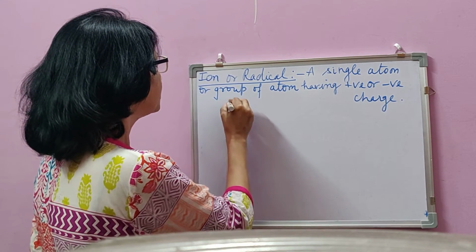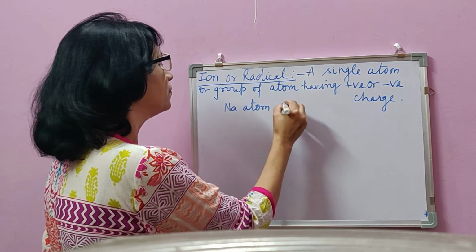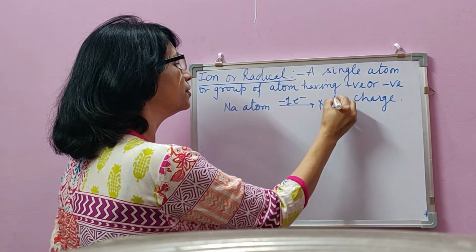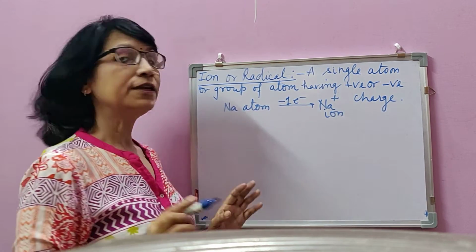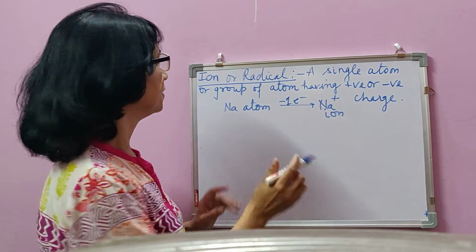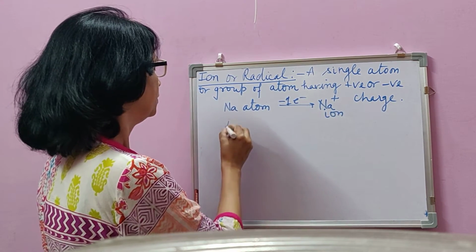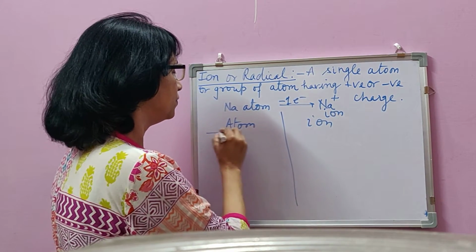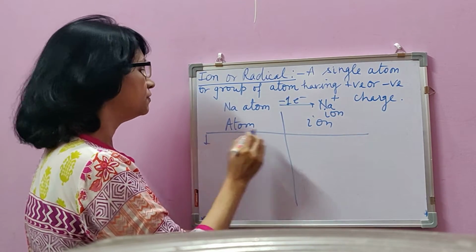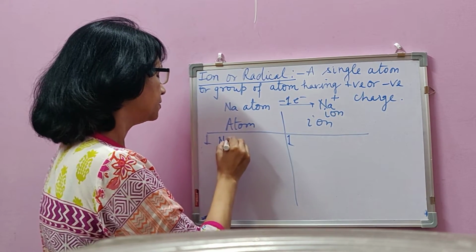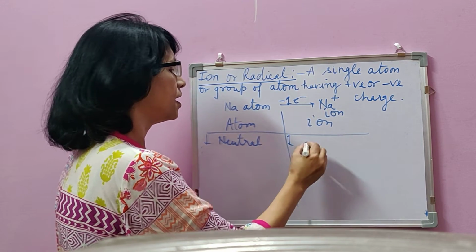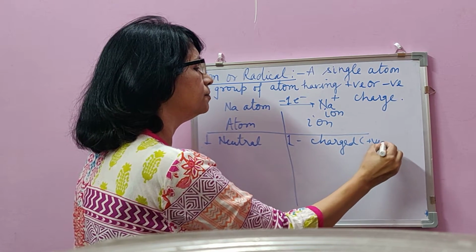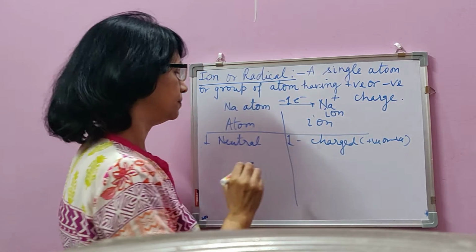Like sodium atom, when it gives 1 electron, then it becomes sodium ion. So what is the main difference between atom and ion is very clear. First difference is of charge. If we differentiate atom and ion, then first difference will be on the basis of charge. Atoms are neutral and ion will be charged. Charged means either positive or negative.